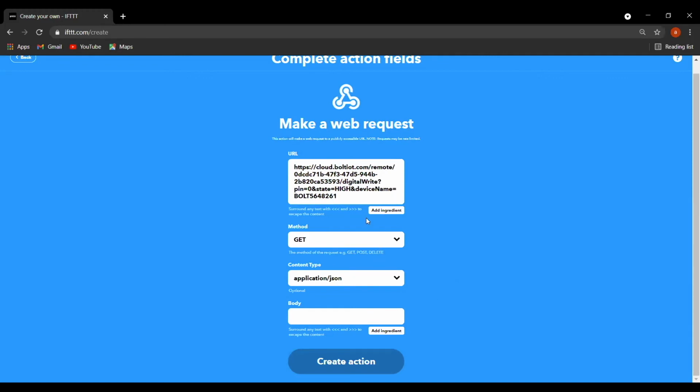Hello, excuse me. Yeah, What is the purpose of this add ingredient tab over here?